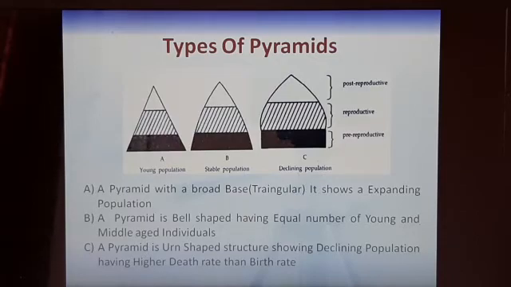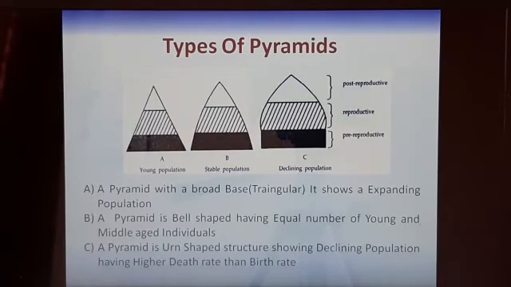As we can say in case of India, we are having more individuals in the pre-reproductive population. So this age group is more, that is why we call it an expanding population. Then the pyramid is bell shaped, having an equal number of young and middle age. So it is almost a stable population.